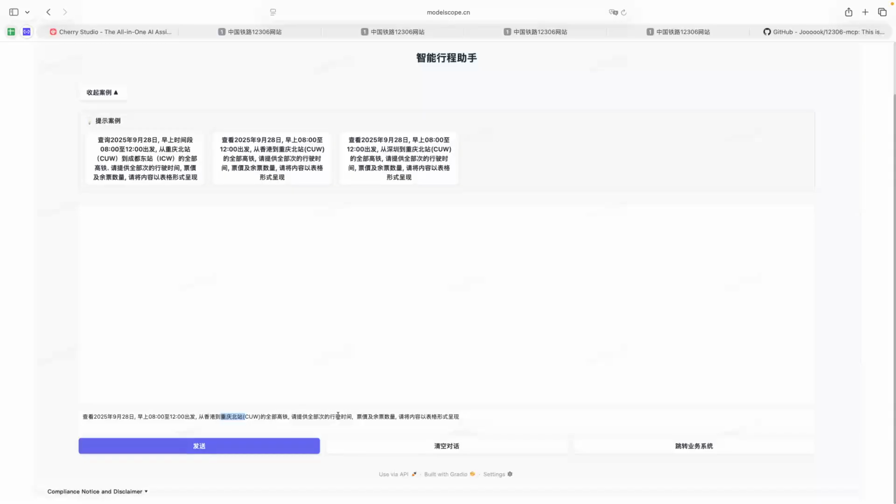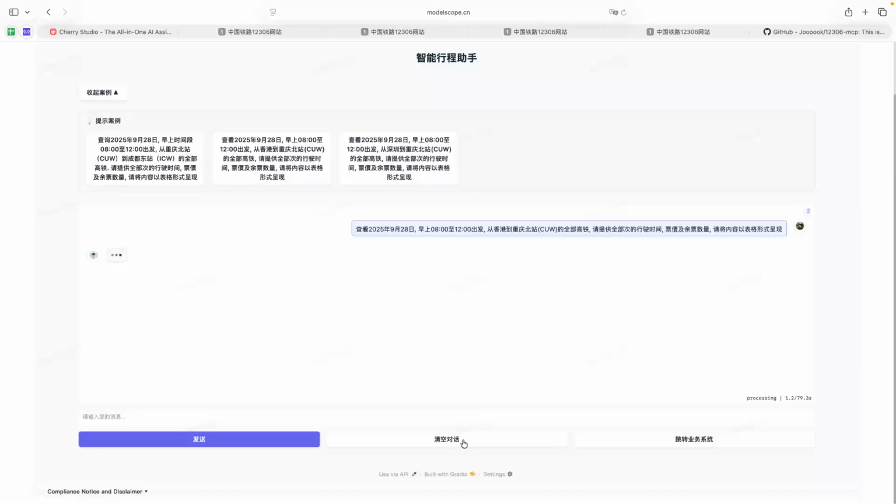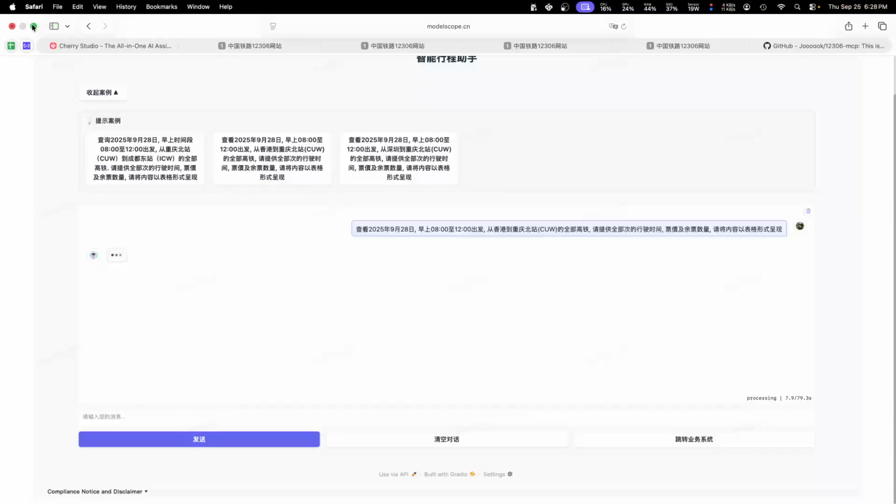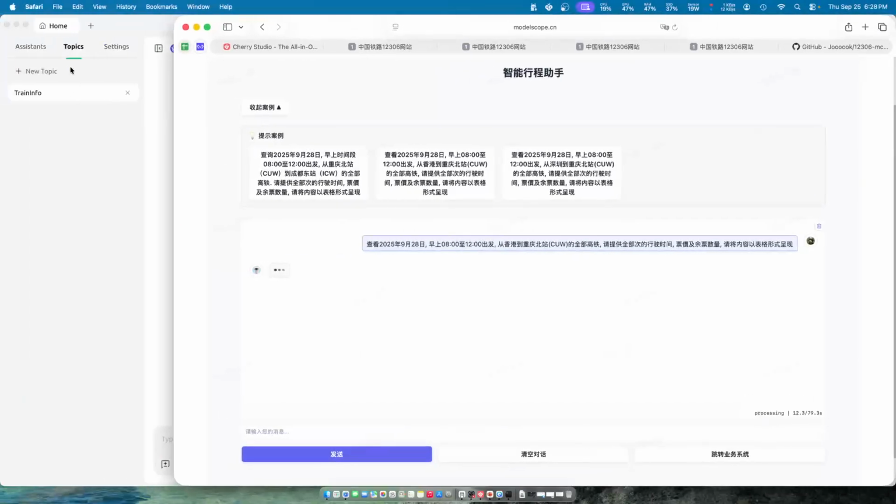I already put up the first question here, and I just submit it. Hopefully there's no error. If there's an error, I have to clean up all those caches as well. Okay, again, leave it to run for some time because this is also hosting everything in the cloud.